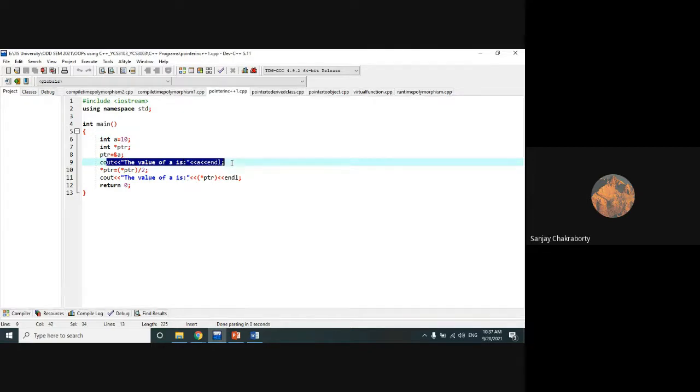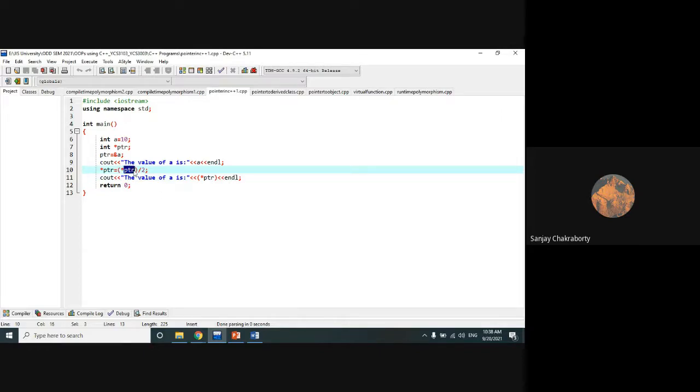Here we are printing the original value of A, which will be 10. Then we have done a simple operation, *ptr / 2. Everyone knows that *ptr represents the dereferencing of the pointer. That means it represents the value at the address which has been stored inside the pointer variable ptr.